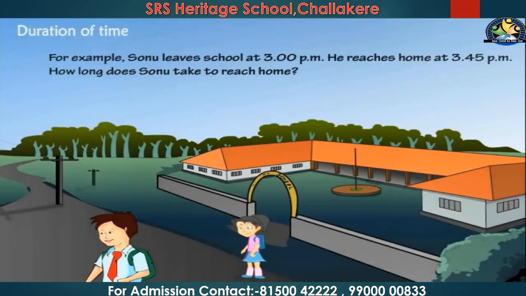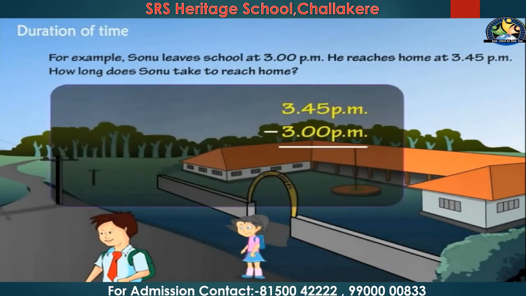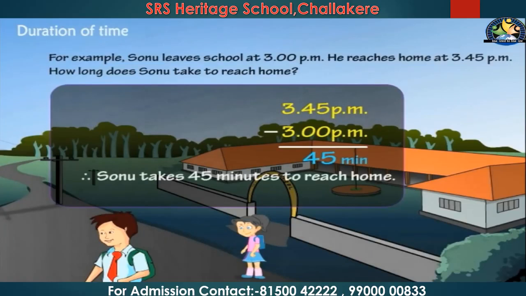So, you have to find out the duration between 3 p.m. and 3:45 p.m. That you can also call a time interval, right? So, for that you have to subtract 3 o'clock from 3 hours 45 minutes. You will get 45 minutes. So, how long does Sonu take to reach home?